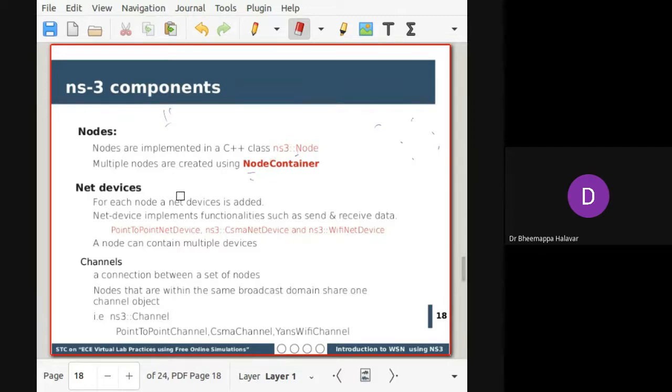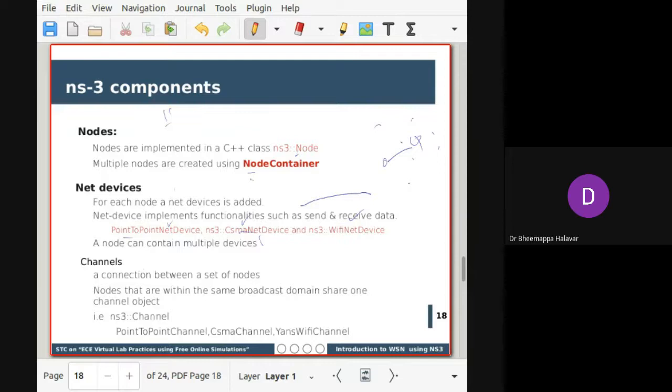A net device, as I said already, is a device which is added to each node. It implements the functionality of send and receive. How do you send and receive? NS3 supports three options. You can use a Wi-Fi device. CSMA is nothing but Ethernet. The point-to-point net device is another one, which is just point-to-point communication between two nodes. That is also possible. We'll see that the first example is a point-to-point, and how it is done.